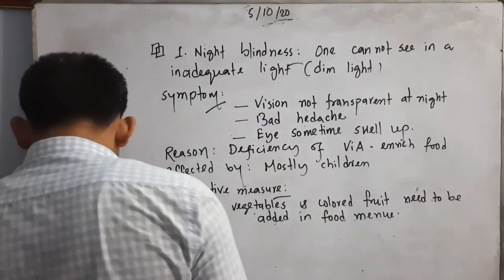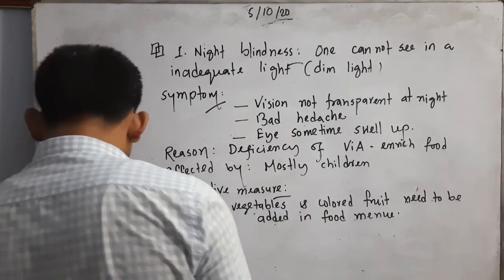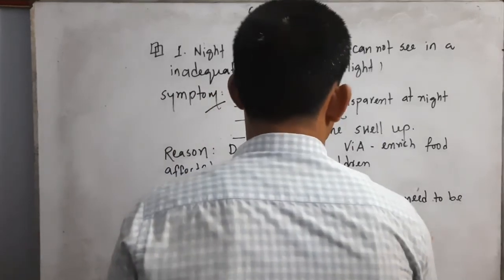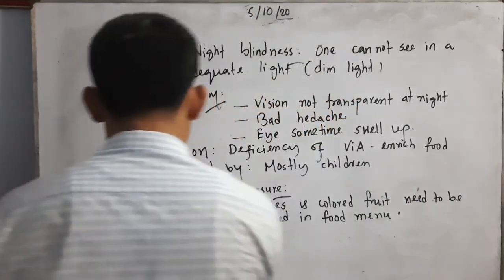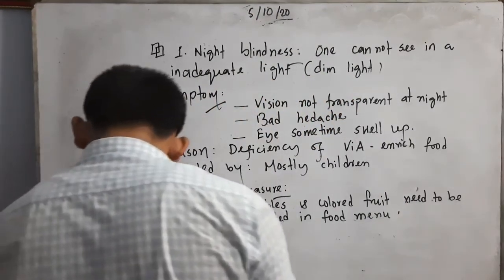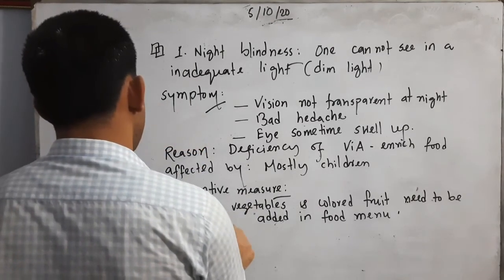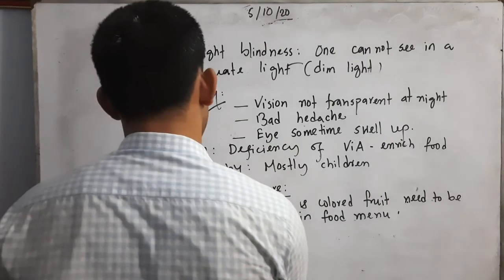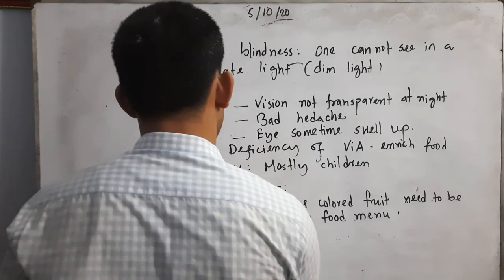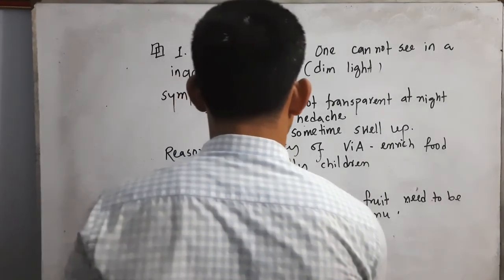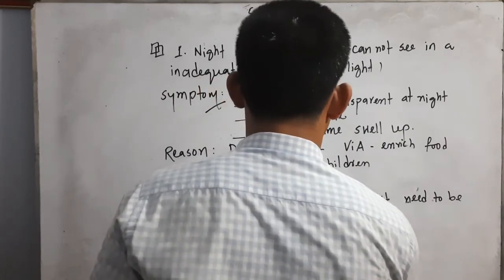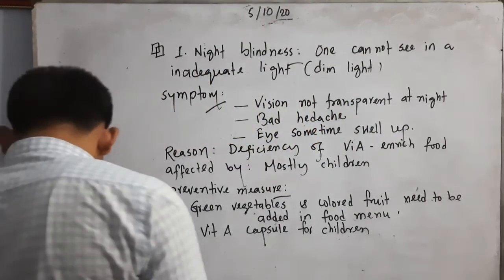Then we can say vitamin A capsule for children. Vitamin A capsule for children.